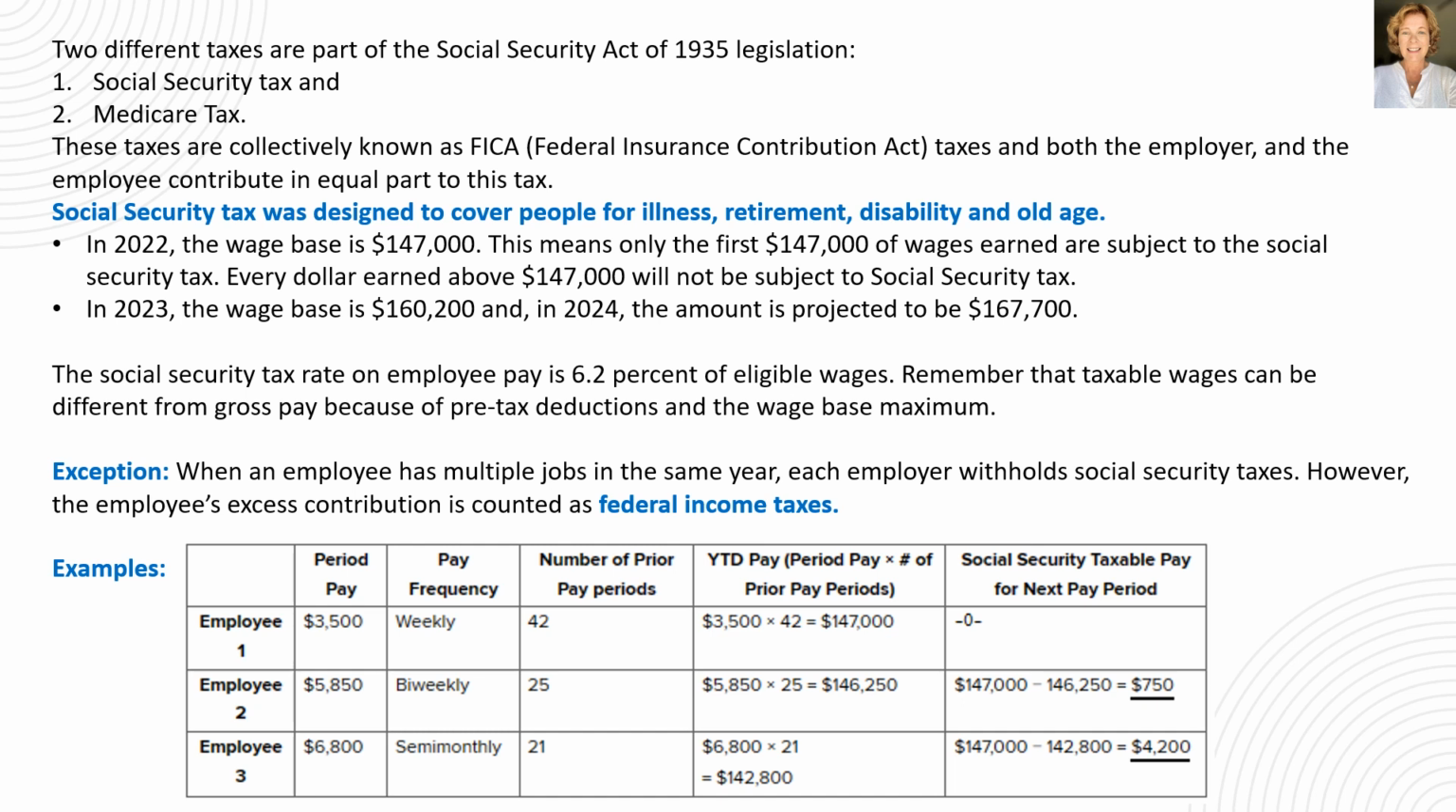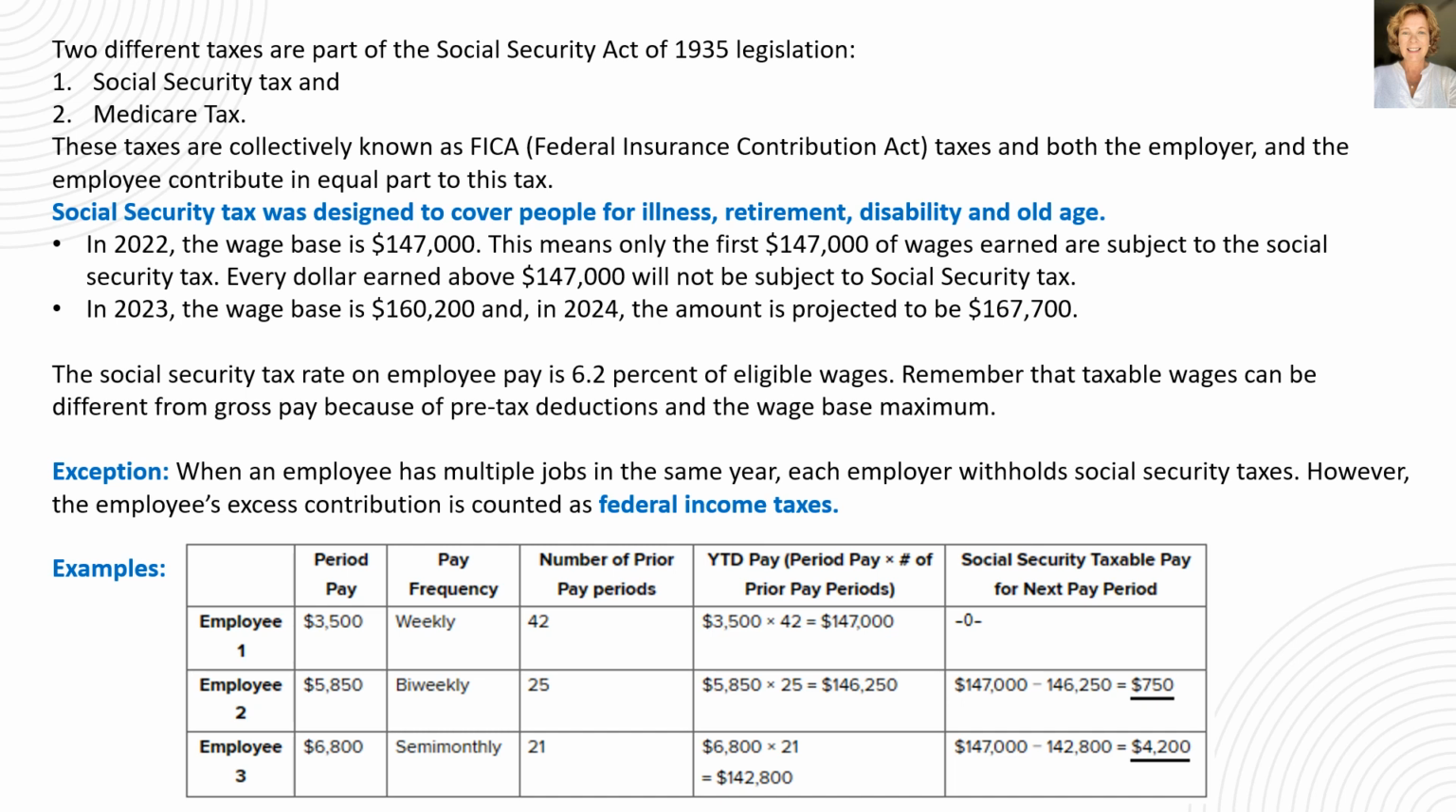Social Security tax was formerly known as OASDI and was designed to cover people for illness, retirement, disability, and old age. In general, an eligible individual must work for 10 years or have 40 credits to be able to draw on Social Security. The Social Security tax is paid by both employer and employee and is levied upon employees up to a maximum wage amount that increases each year.